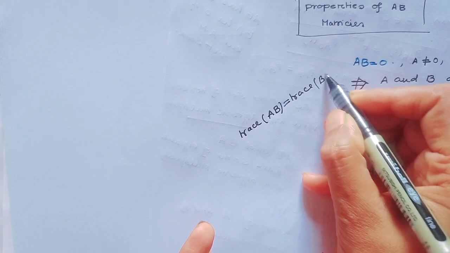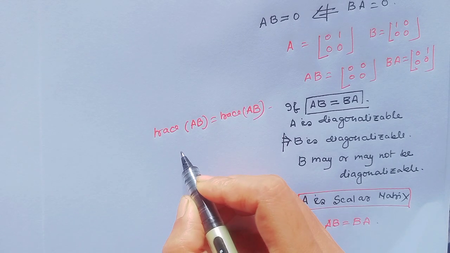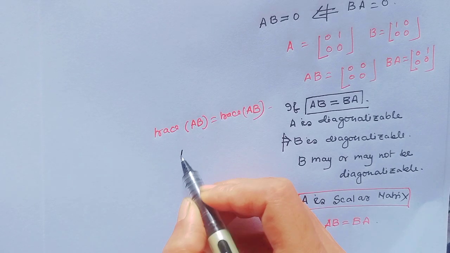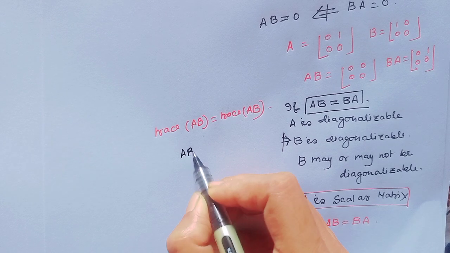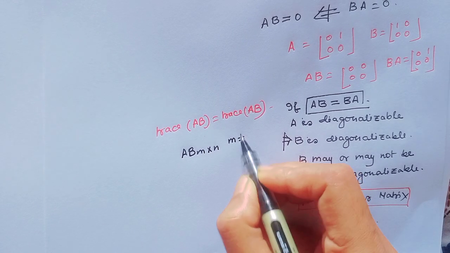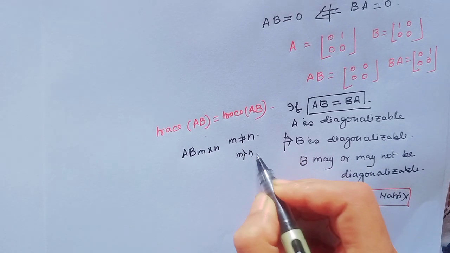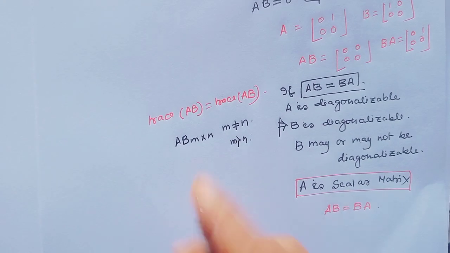We all of us know this is if AB is not a square matrix. AB equal to M cross N matrix, where M not equal to N and M greater than N, then what would be the rank of AB?